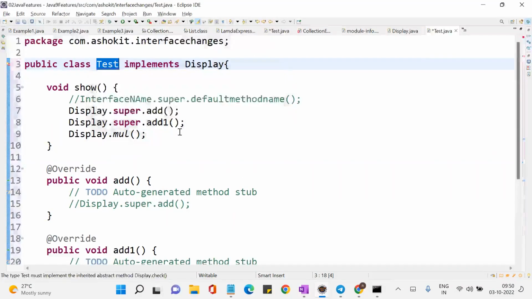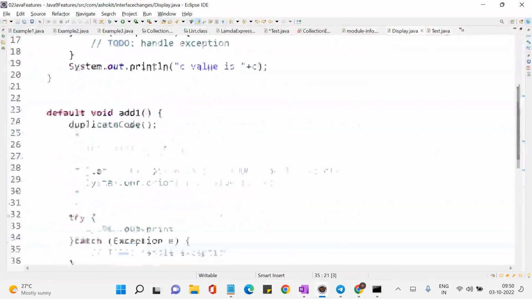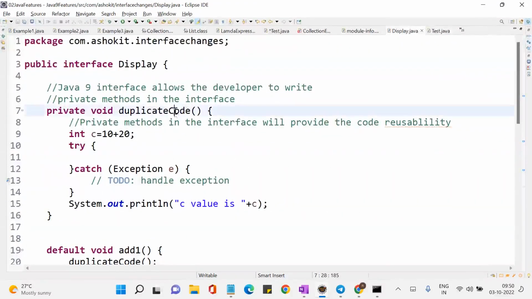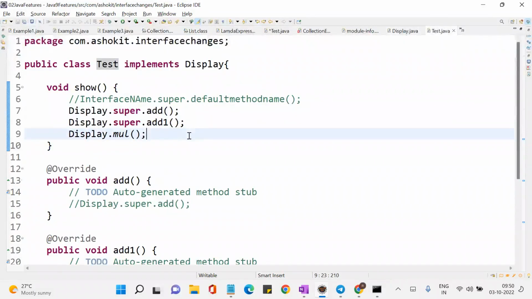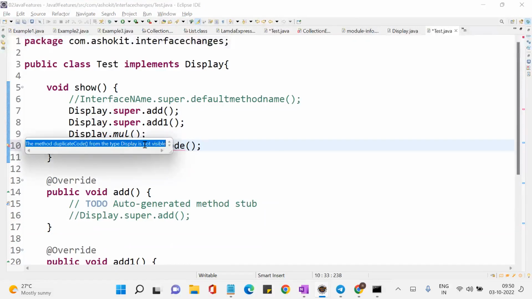Now apart from all of this, in the display interface, what else do you have? You have a private method called duplicate code, correct? Now let us see whether I can access this method or not. So if I do the interface name display dot private method, am I able to access it? See, the method duplicate from the type display is not visible. Not visible means what?